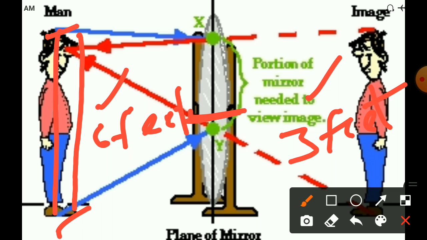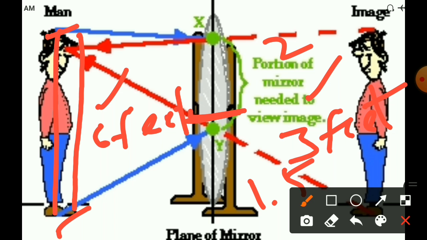Sir, my height is only 4 feet. Yes, you require only 2 feet. Sir, my height is only 3 feet. You require only 1.5 feet of mirror. At that time only you can see the whole image.